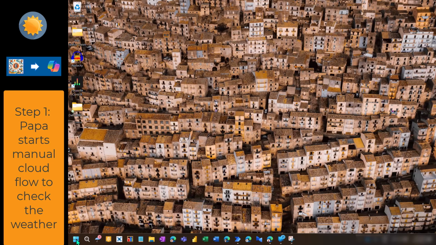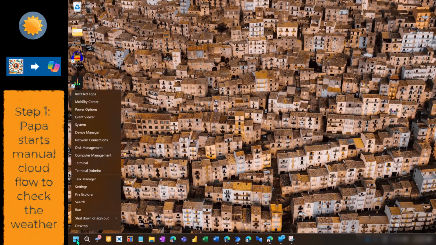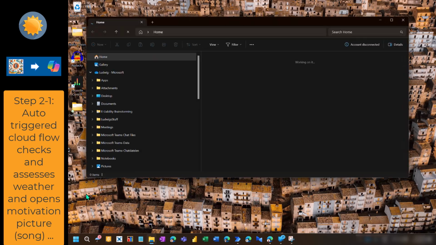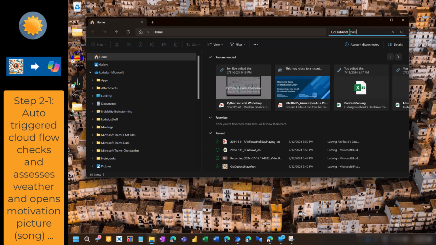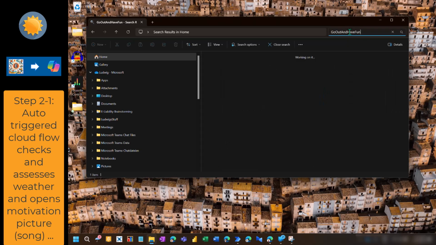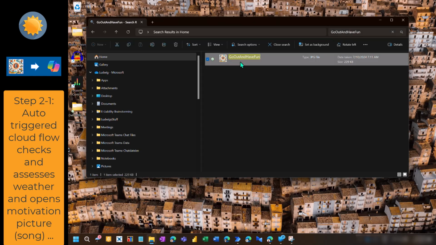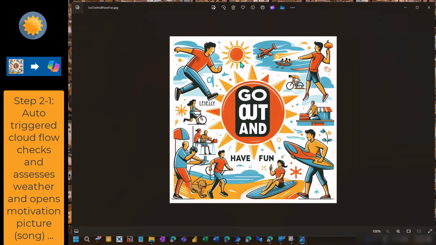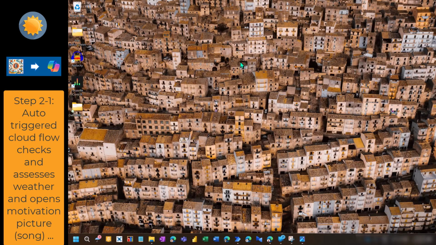So let's wait a second until the desktop flow runs. So you see it's opening the file explorer, and in the file explorer I sized it correctly. I found the field, I entered the text here, and now there is some waiting time because sometimes it takes a bit of time until it finds a file. I have only one that has this name. It opens it up, so you see the motivation picture. It zooms it, makes it bigger, and soon you will see that it shrinks again and disappears.